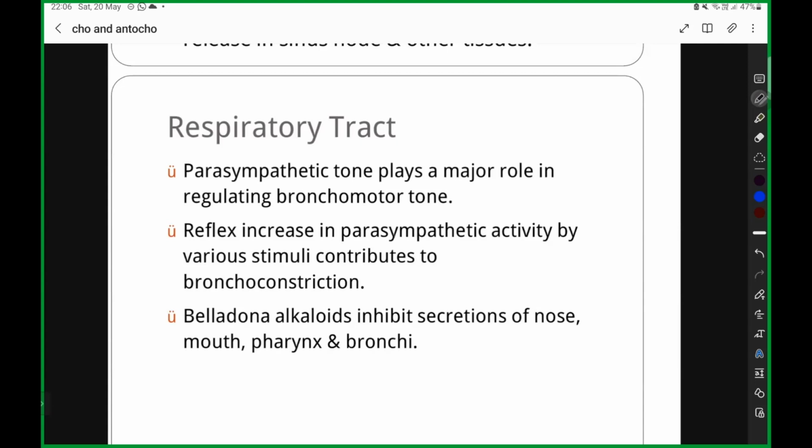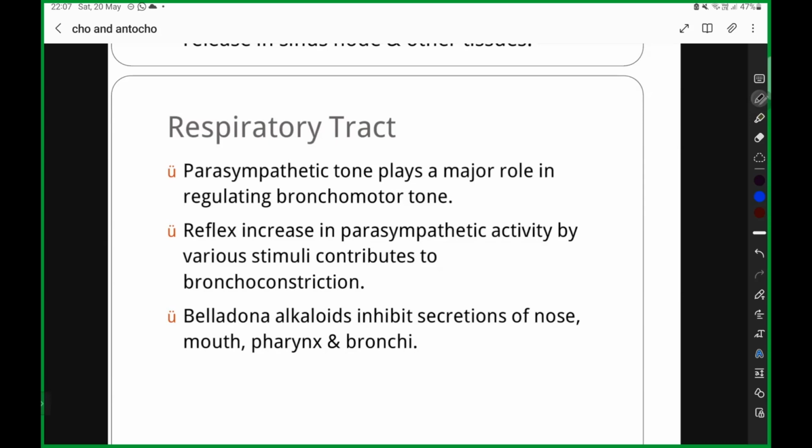Now, if there is asthma, first and foremost you have to help in bronchodilation. When you look at the smooth muscle, bronchodilation will occur, and once bronchodilation happens, air entry will be good. Number 1. Number 2, there will be increased secretion along your airway that has to be cleared. For that you have to use an anti-secretory. Anticholinergics have both of those functions. So that is the reason why anticholinergics are given in bronchial asthma.